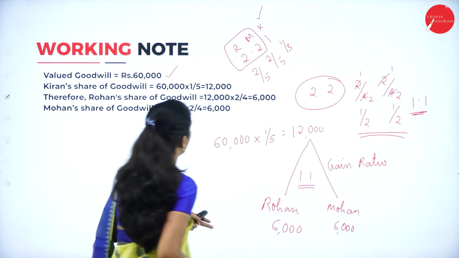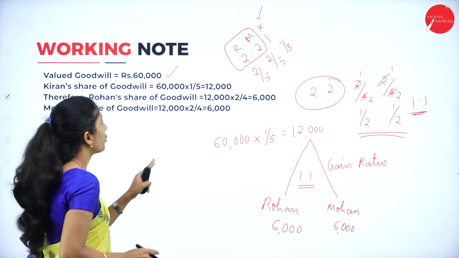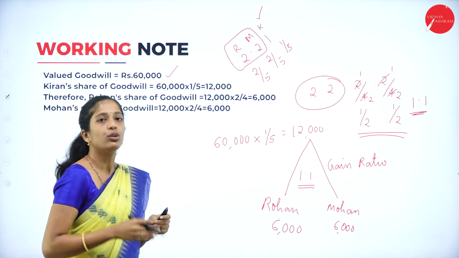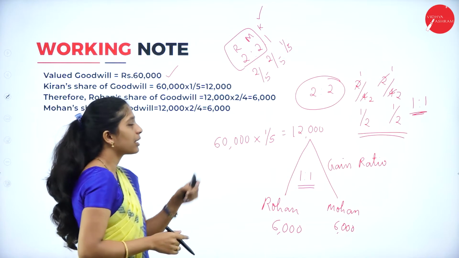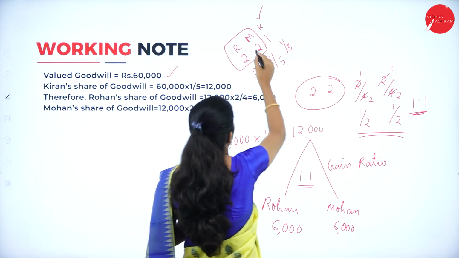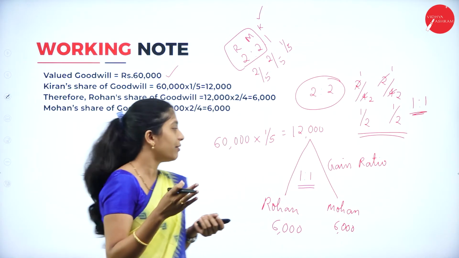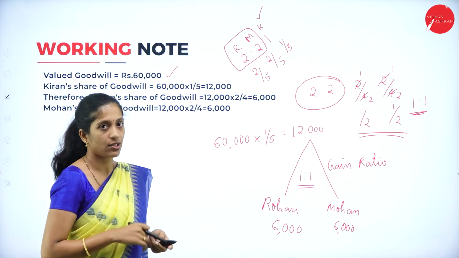6,000 each. Or you can directly calculate. Therefore, Rohan's share of goodwill is 12,000 into 2 divided by 4. So we got 6,000. 2 divided by 4 is nothing but this 2:2 ratio. Remaining partners share 2:2. So each partner will get 6,000 each.